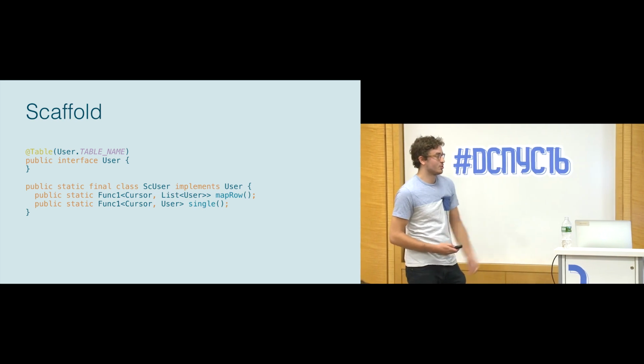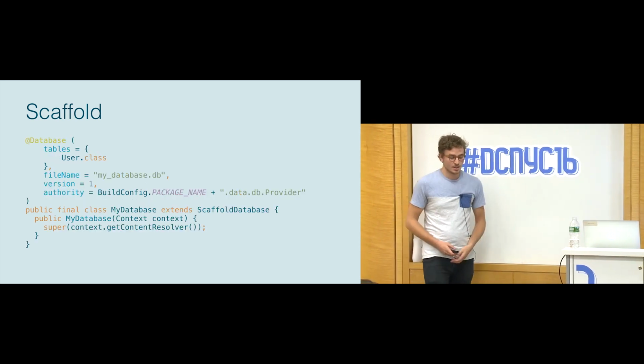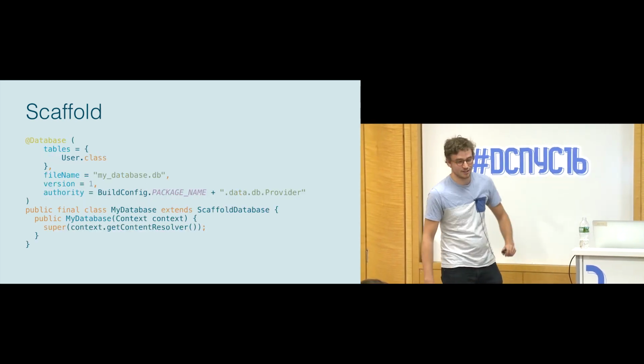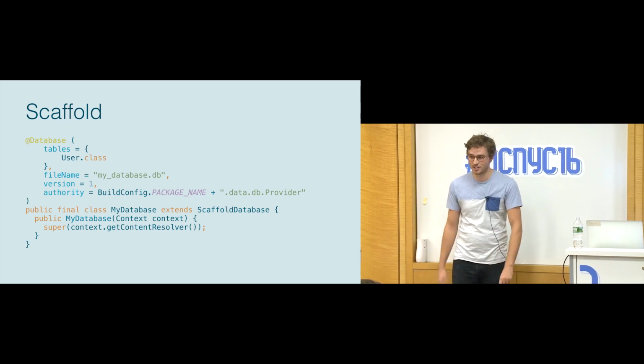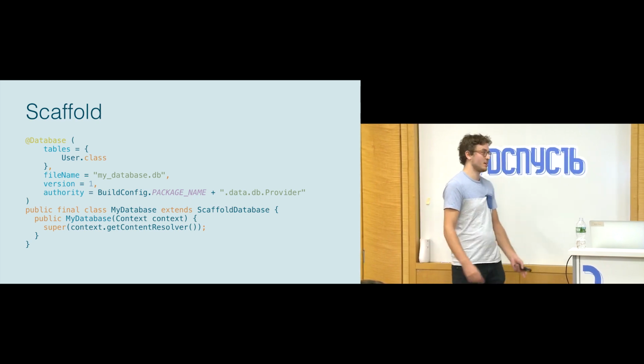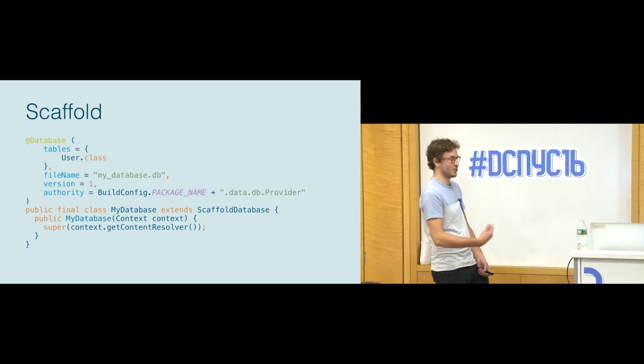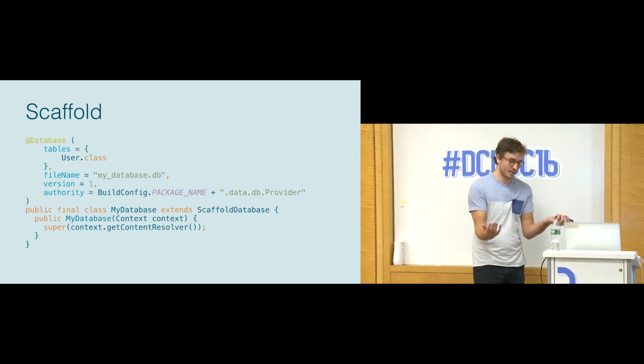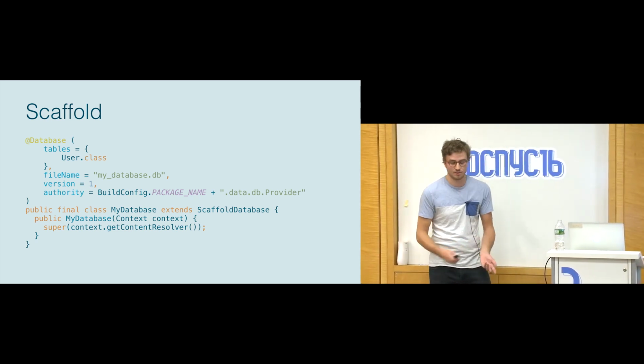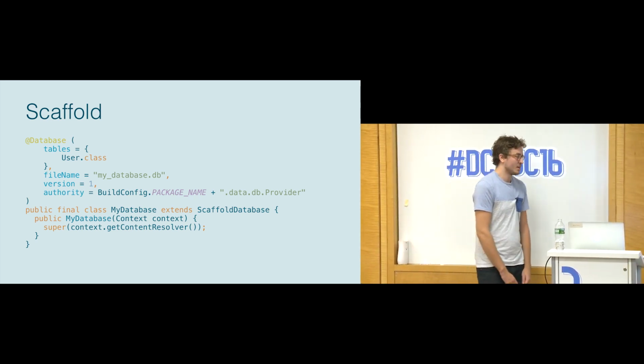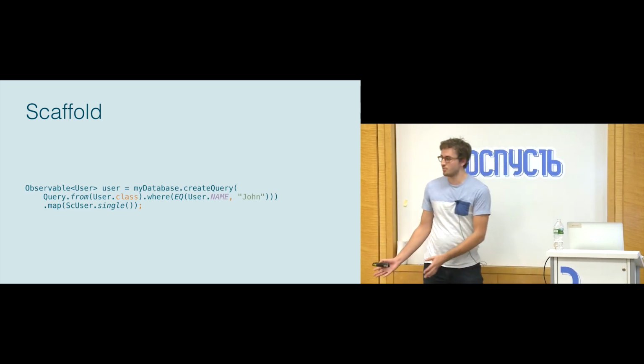So you have this table. You also have a database interface. And you can see there we're also including things like an authority. So Scaffold was also creating a content provider for you. It was creating a SQLite open helper for you. It was doing all the queries for you. So it was really like this God database that was trying to do all of the persistence things that you would need. And so that was one part of it where you were defining your schemas, your table and your database schema.